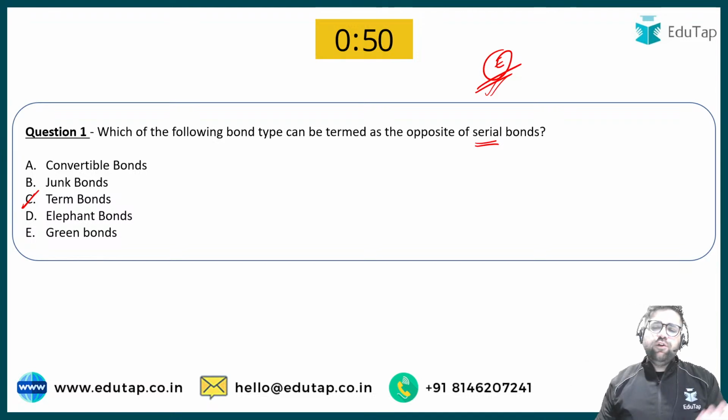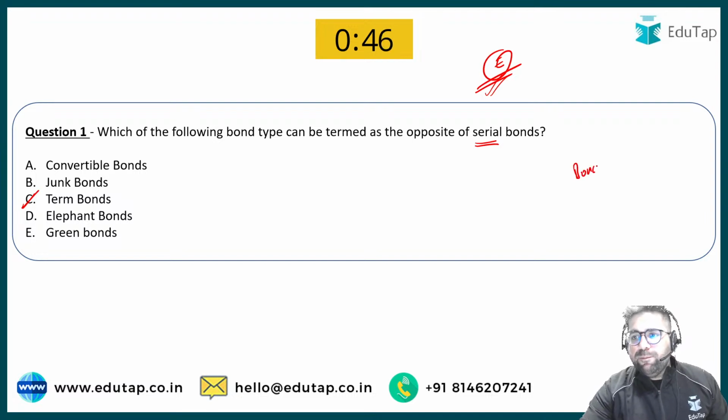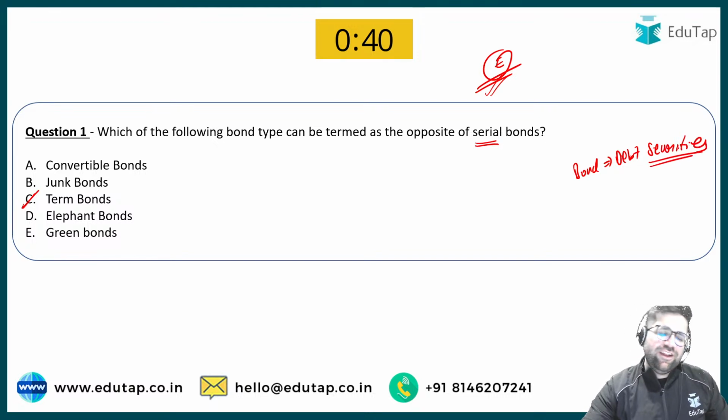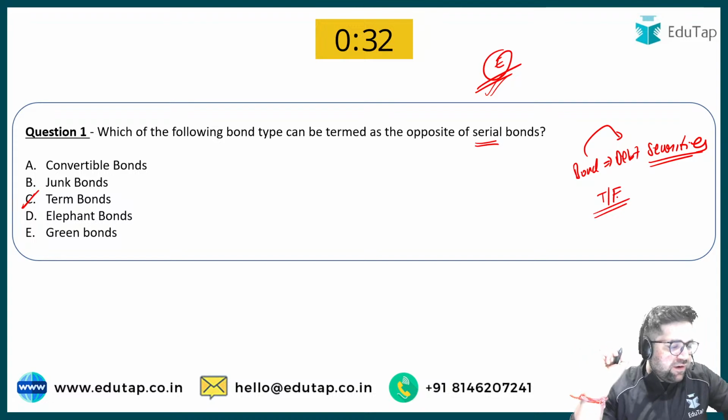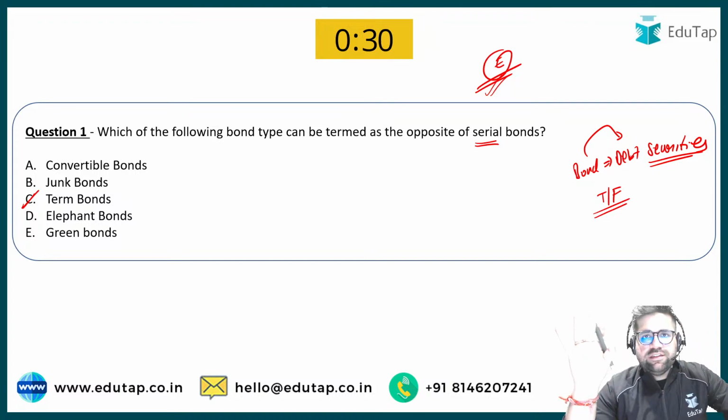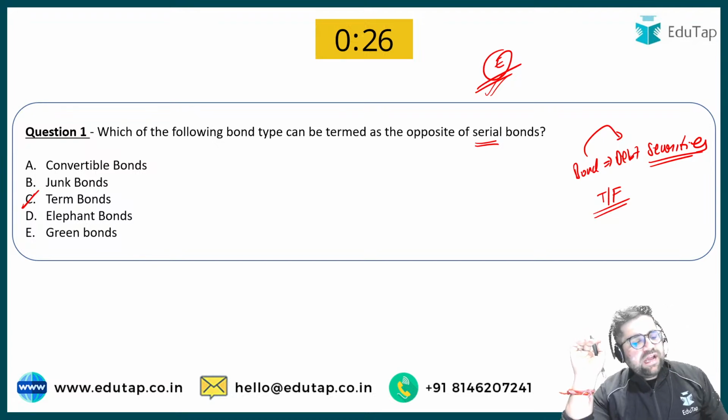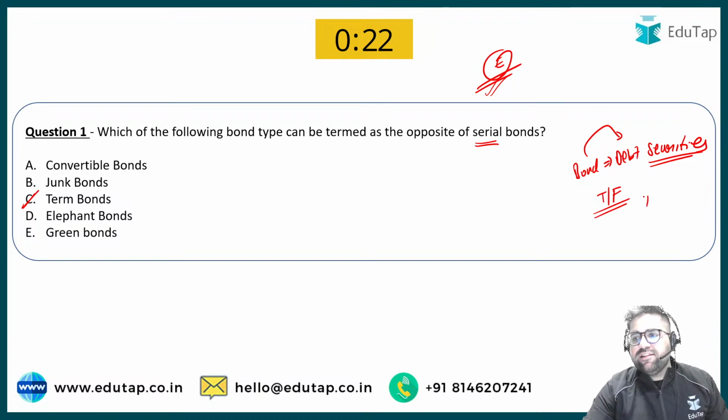Now, please let me know whether this particular statement is correct or not. A bond is a type of a debt instrument. Very easy. If this goes wrong for you, then definitely you will have to do a lot of introspection. A bond is a type of a debt security. True or false? A bond is a type of a debt security. True or false? Simple. Very easy question. A bond is a type of a debt security. What will be your answer? Definitely the answer should be true.